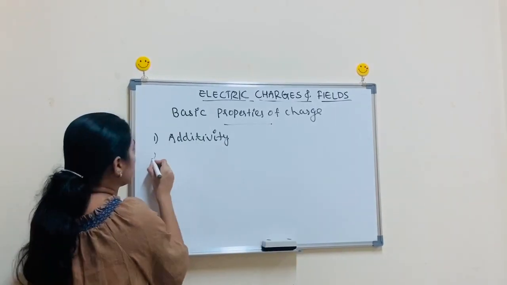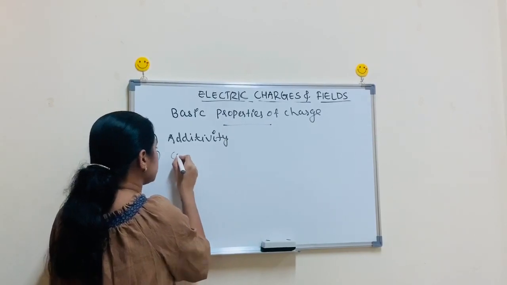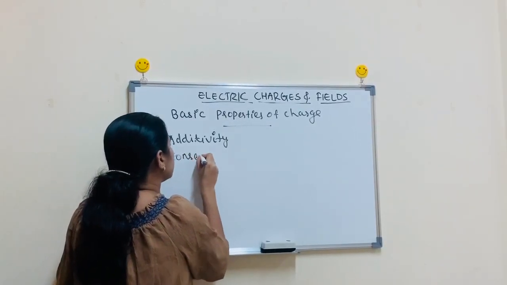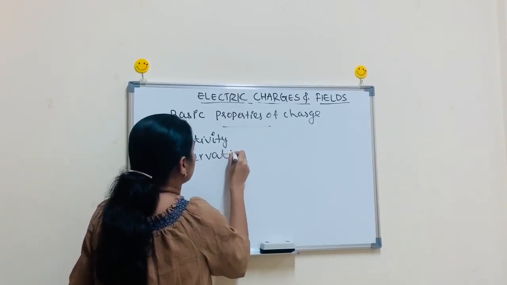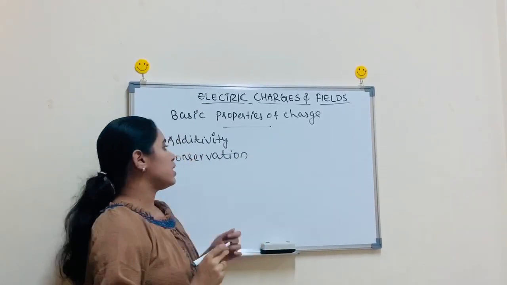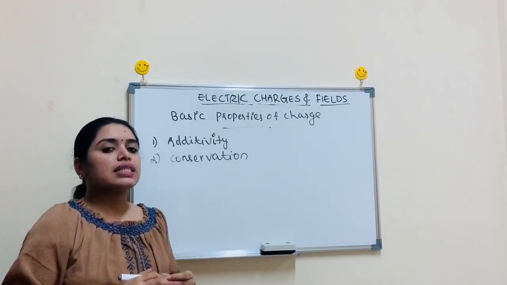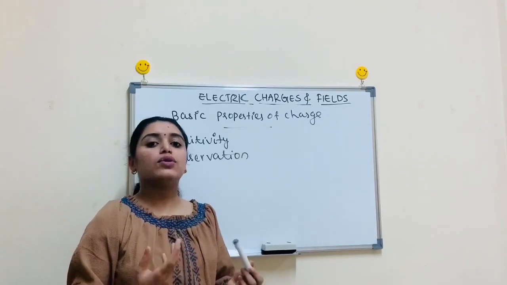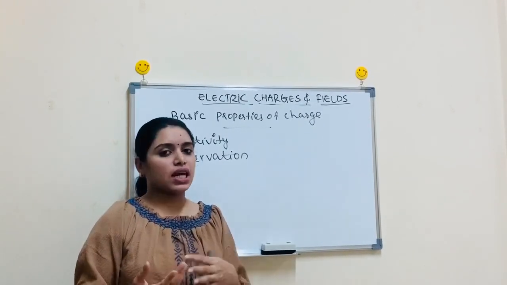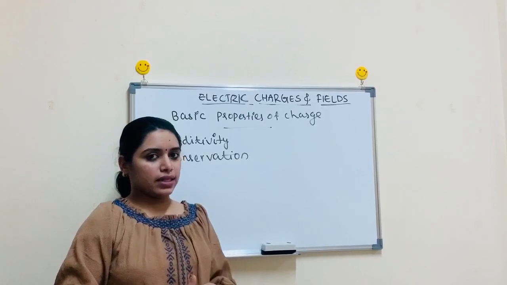Then the second property is conservation of charge. You know the definition of conservation of charge: charge can neither be created nor destroyed. It can only be transferred from one form to another. Clear?